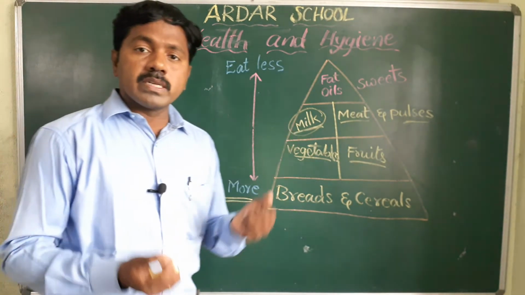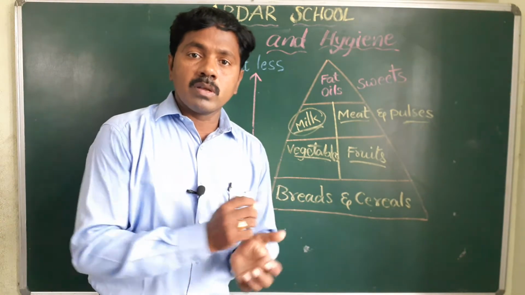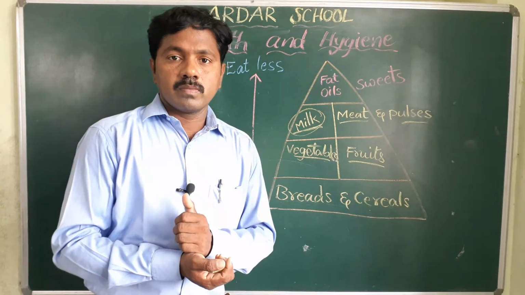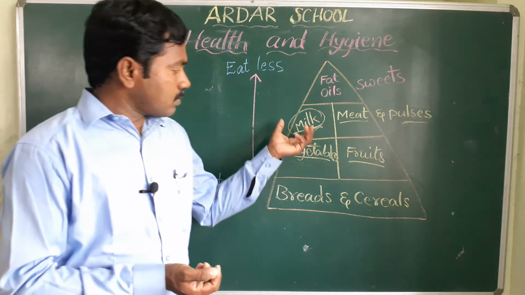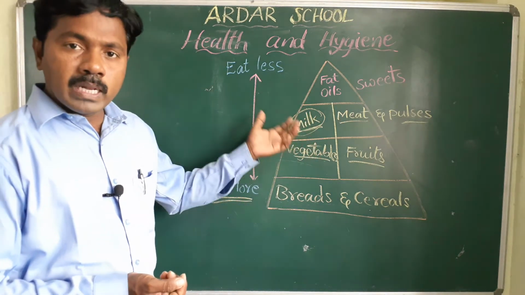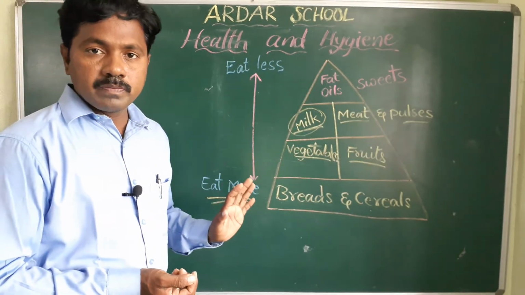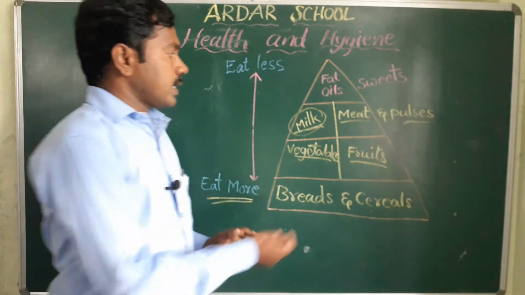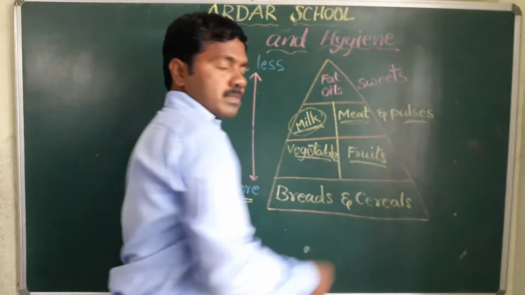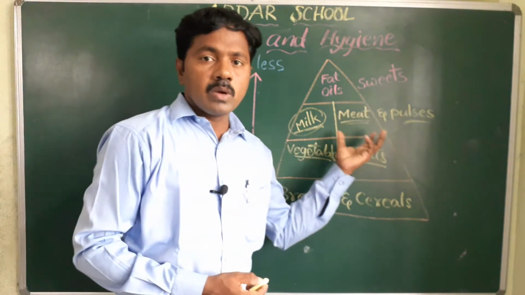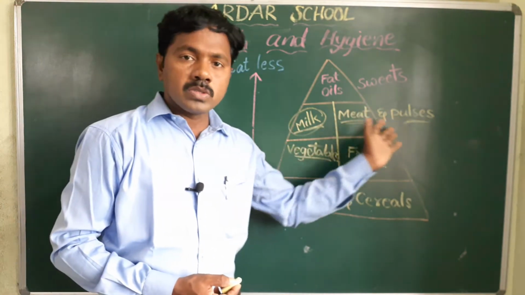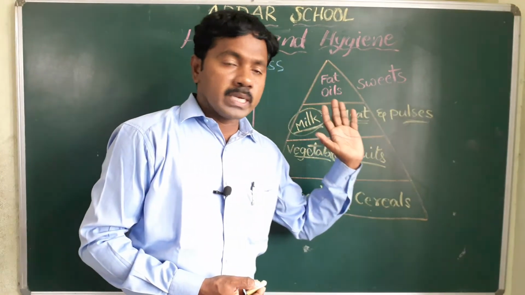That calcium is very helpful to us to develop our bones. That's why we must include milk in our diet. Next, meat and pulses. These are good sources of proteins.